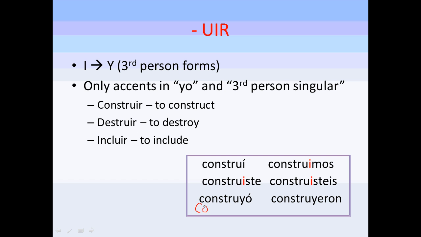Again, in the third person, if we didn't have the Y, we would notice there's an I there. You can't have 2 vowels in a row. Right here. So you have to take the I and change it to a Y. Take the I and change it to a Y. Now I also highlighted the nosotros and the vosotros because it does not have an accent mark. So these 3, no accents over I's.